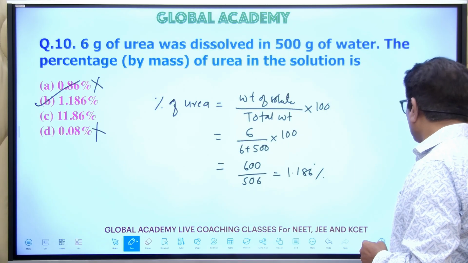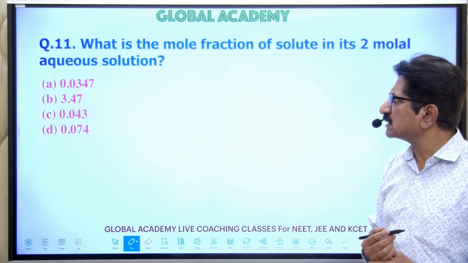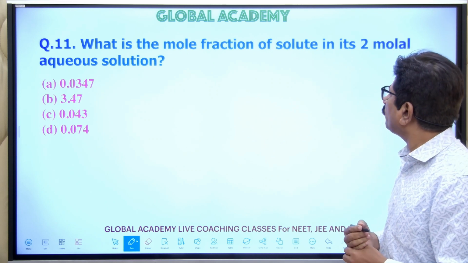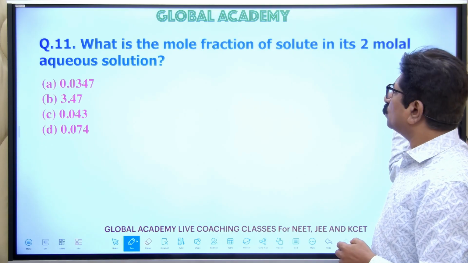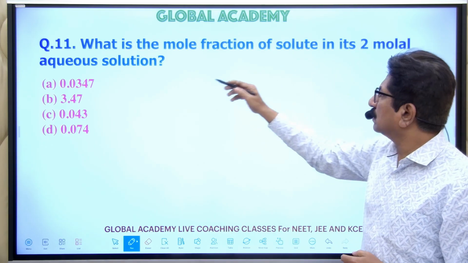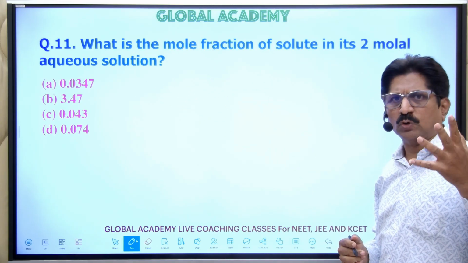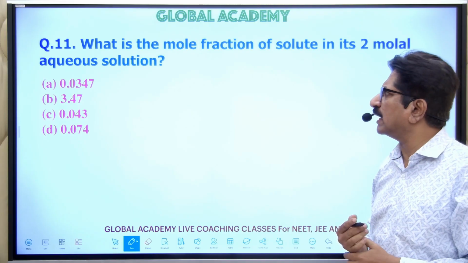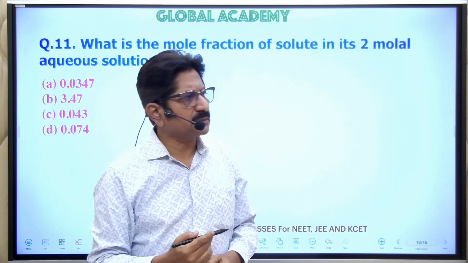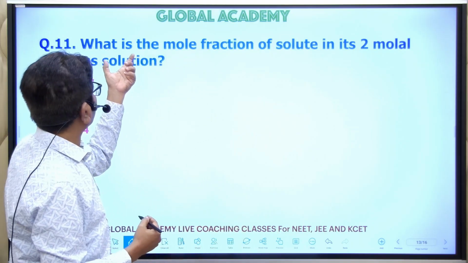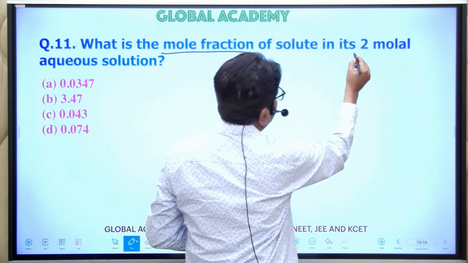Now we'll go to one more question. What is the mole fraction of the solute in its 2 molal aqueous solution? Molal means molality, in the 2 molal solution. So, how do we calculate the mole fraction? What is asked? The mole fraction. How much is it? It is 2 moles.